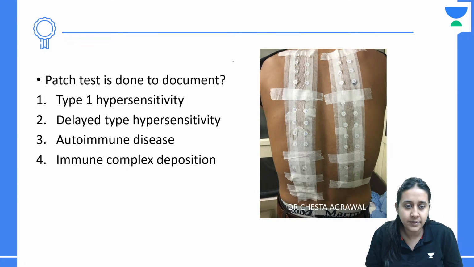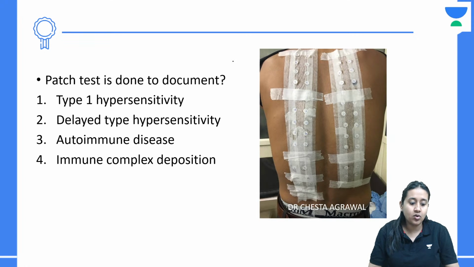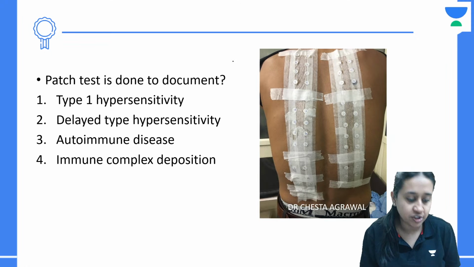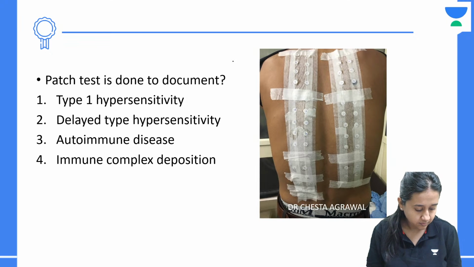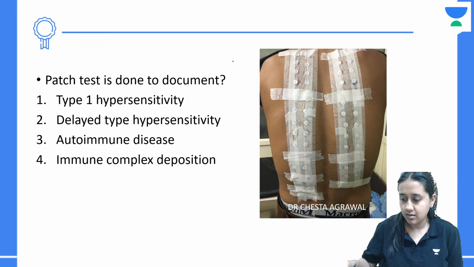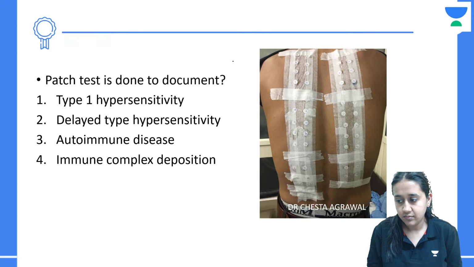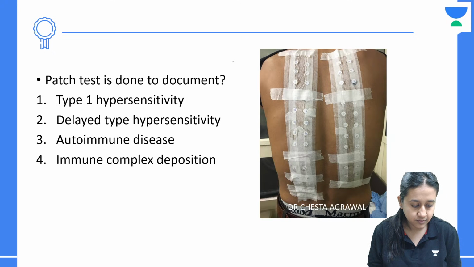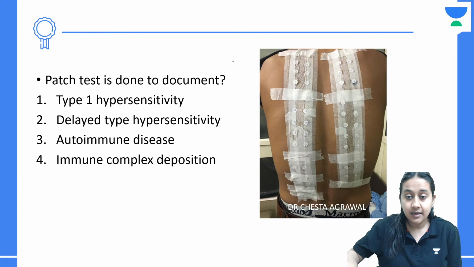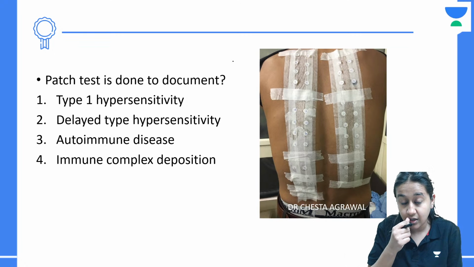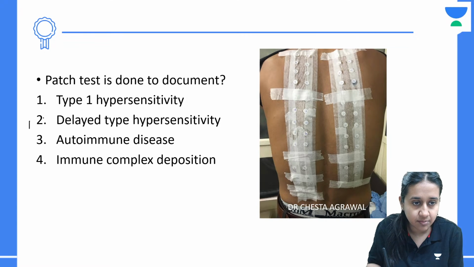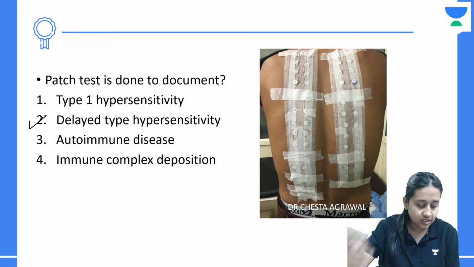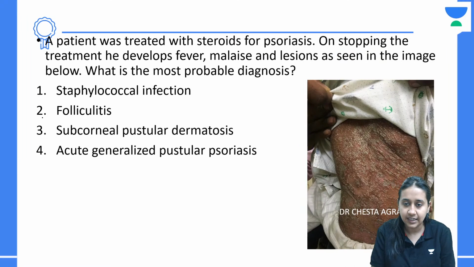Patch test is done to document type 1 hypersensitivity, delayed type hypersensitivity, autoimmune disease, or immune complex deposition. Patch test is done to document. Anyone? Very nice. Patch test, which is the investigation of choice for allergic contact dermatitis, it usually demonstrates type 4 hypersensitivity, which is a delayed type of hypersensitivity reaction.